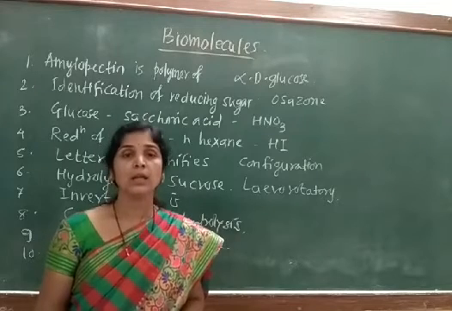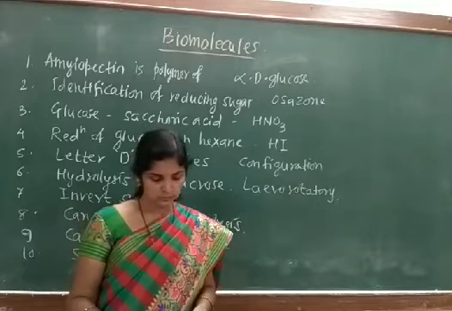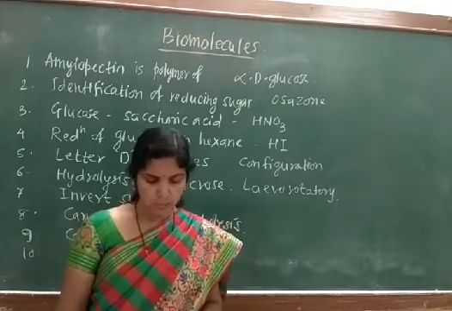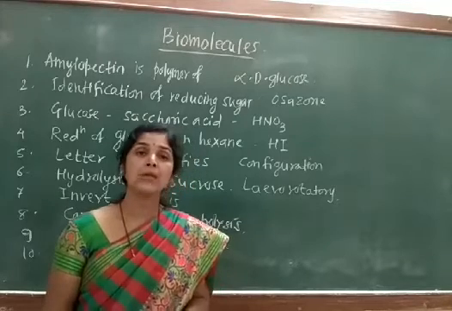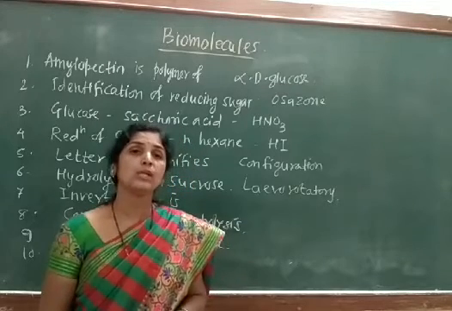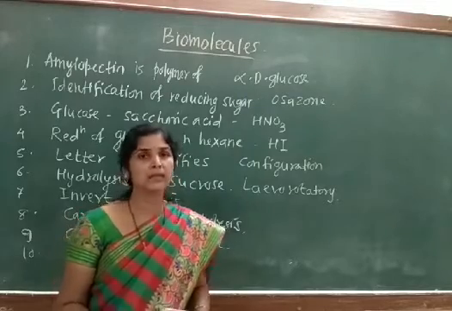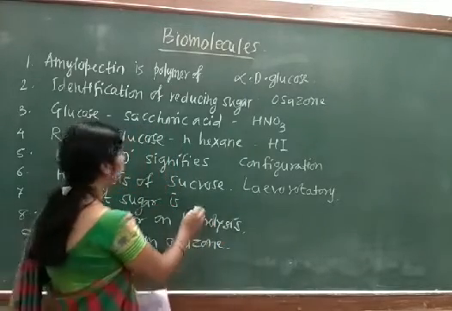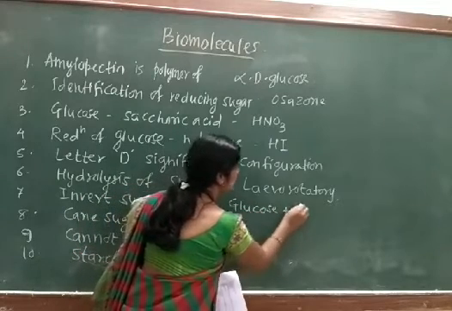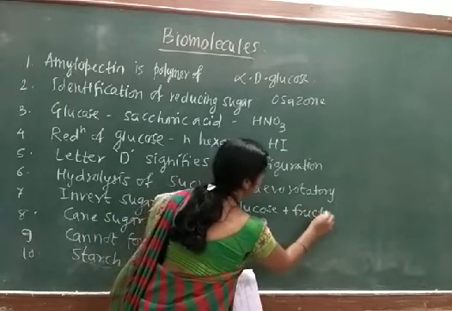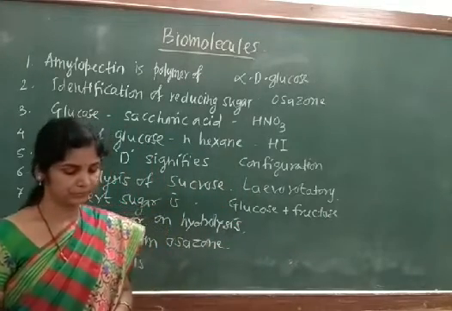Cane sugar is the name given to sucrose, and after hydrolysis of sucrose we get the glucose and fructose molecules. So the correct option is glucose and fructose, which is option C.